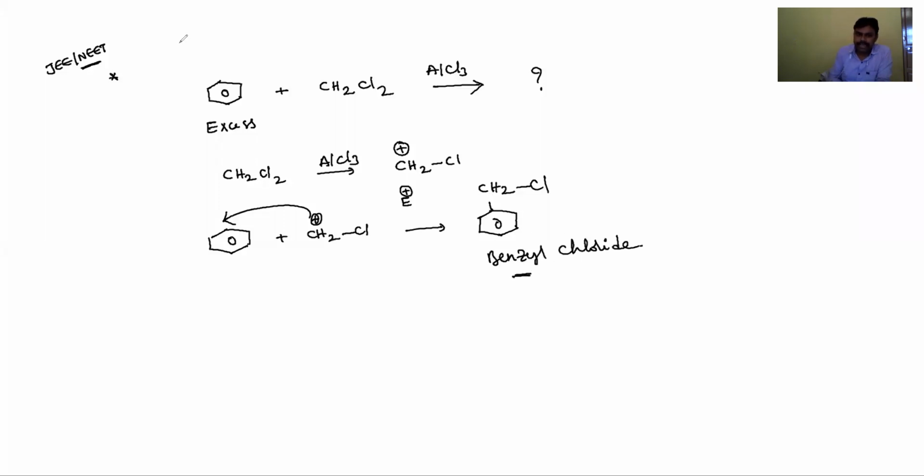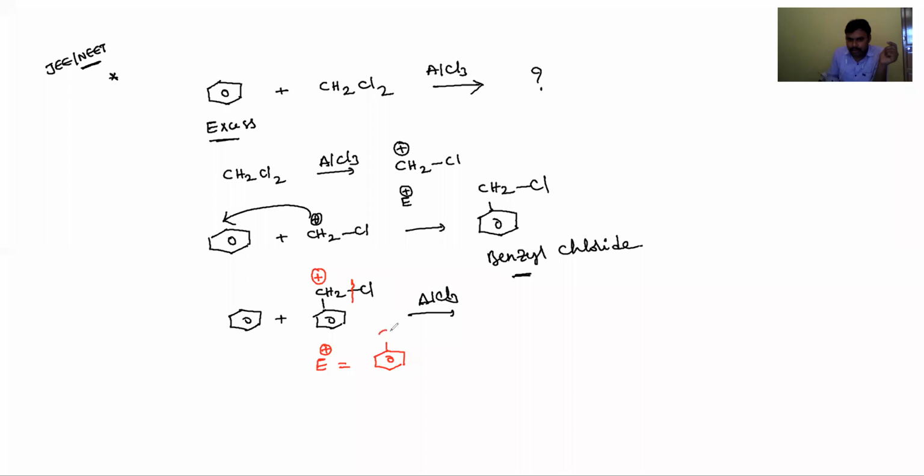This benzyl chloride, since I said excess of benzene, reacts again with another benzene in the presence of AlCl3 catalyst, because the catalyst is not consumed in the reaction. So AlCl3 acts as a catalyst and cleaves benzyl chloride into benzyl carbocation. So the electrophile is benzyl carbocation.